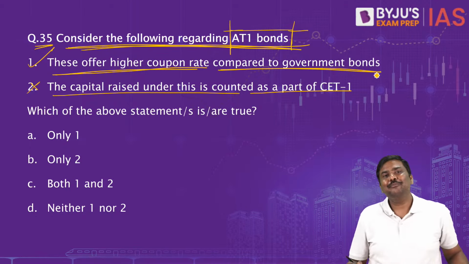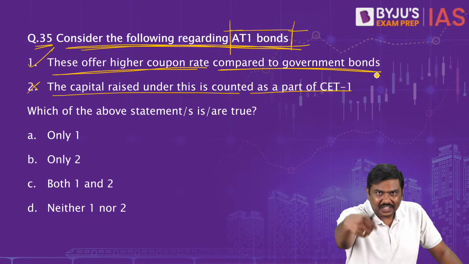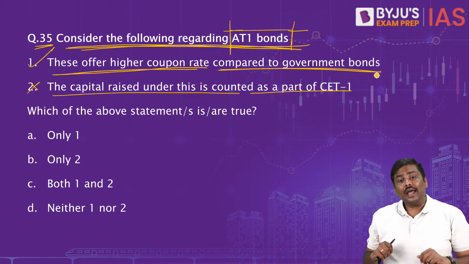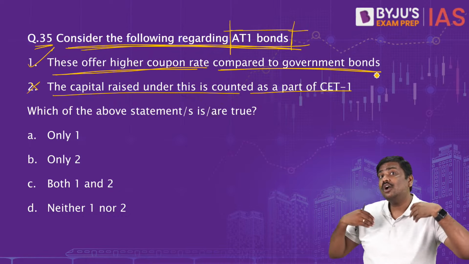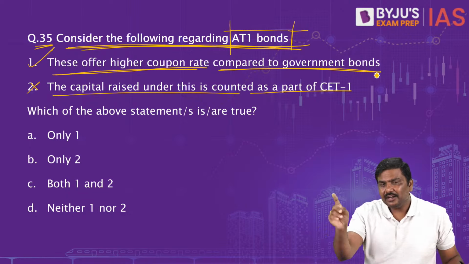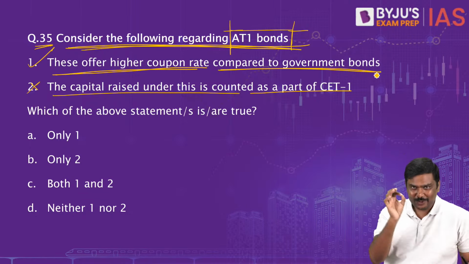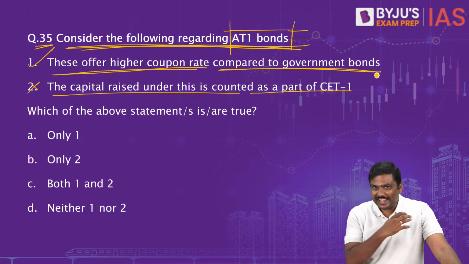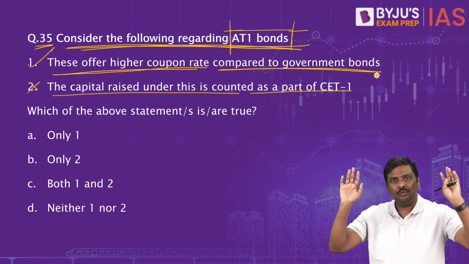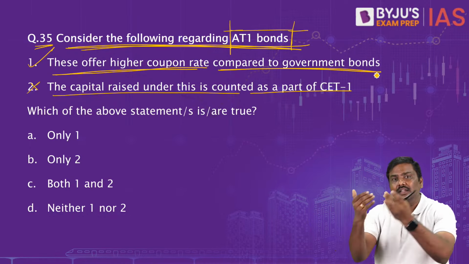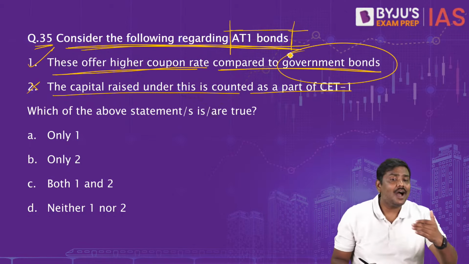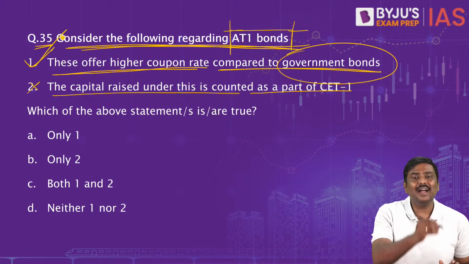Now you tell me, I am issuing an additional tier 1 bond which doesn't have any maturity, and there is a risk that I will not return the money to you. Will you demand a lower coupon rate or a higher coupon rate? I can simply say I will not return the money to you. I will not pay the coupon to you. Best example, Yes Bank. Will you demand a lower or a higher coupon rate? You will demand a higher coupon rate.